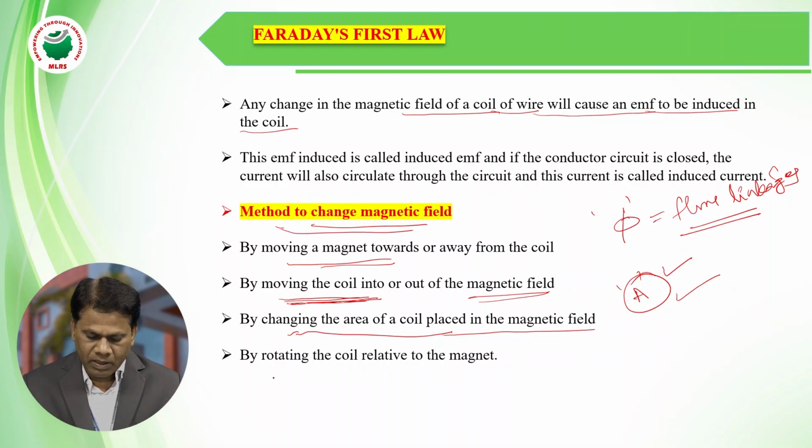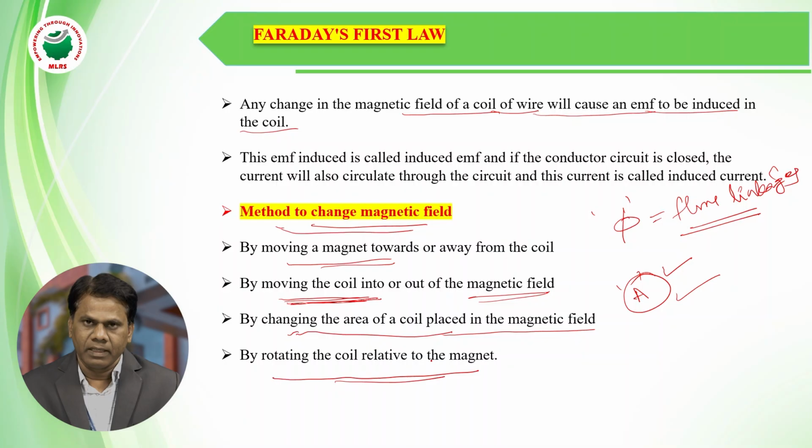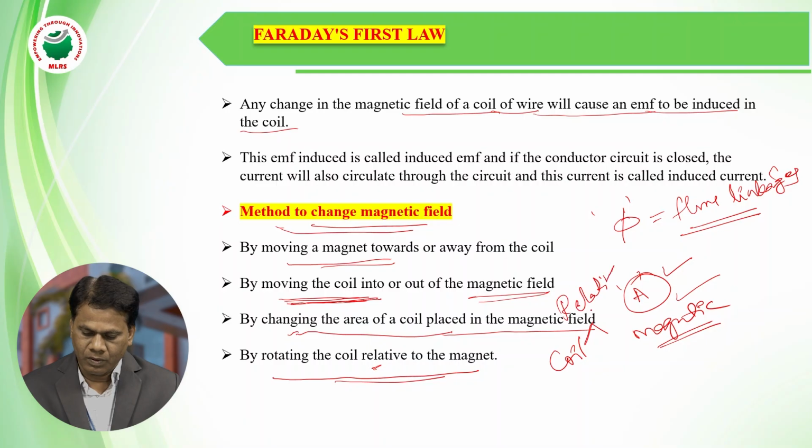Another method is rotating the coil relative to the magnet. If there exists a relative motion between the coil and the magnet, then also we can change the flux linkages with a conductor. So these are the methods. What are they?